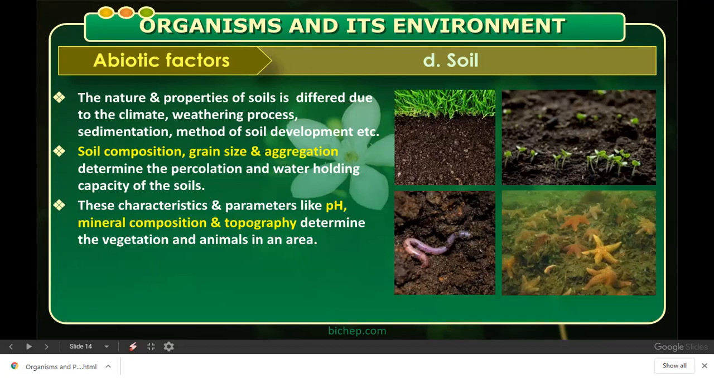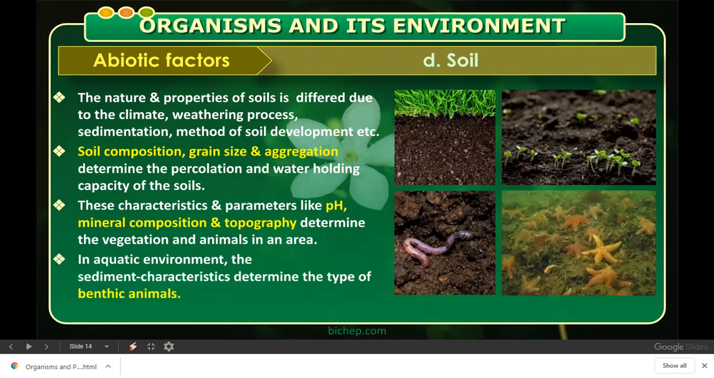Okay, here you can see in the diagram given there. In aquatic environment, you can see that the sediment characteristic determine the type of the benthic animals. Now, what are benthic? Benthic animals are like starfish, brittle star, and all, which are present at the bottom of the sea.